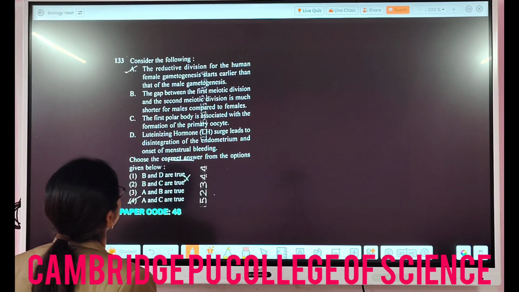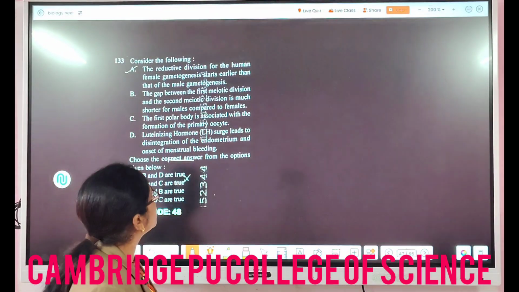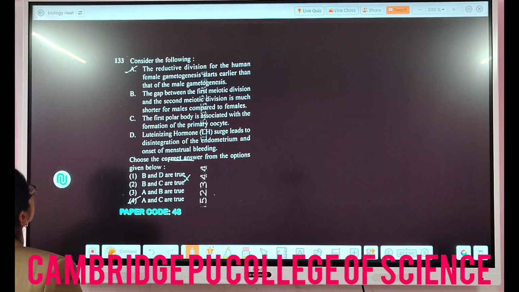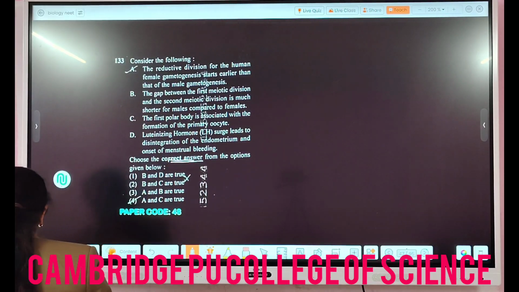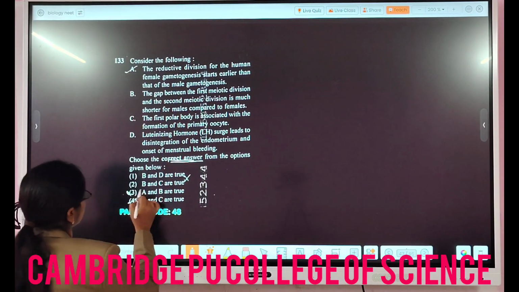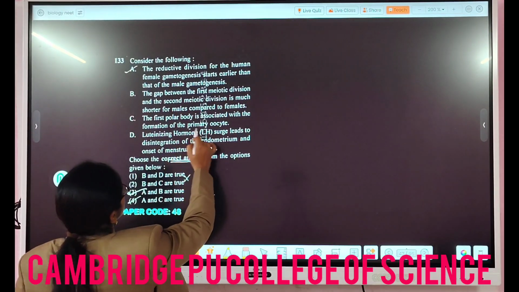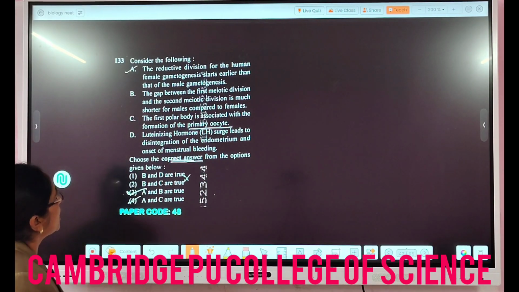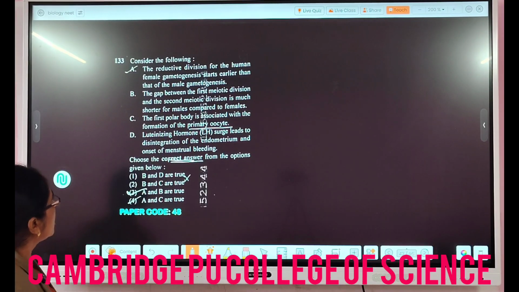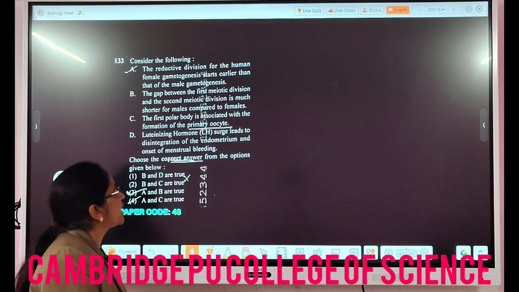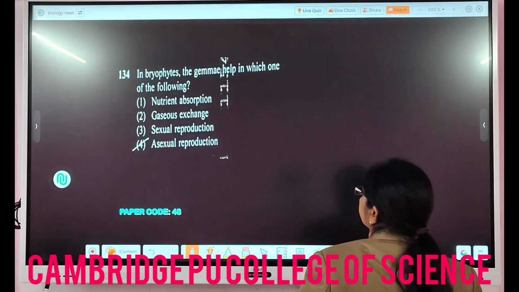First polar body is associated with the formation of the secondary oocyte, right? So in this case, they have asked for the correct answer. The answer is option number 3, A and B are true. But here, since it has to be secondary oocyte, and luteinizing hormone surge leads to disintegration of the endometrium and onset of menstrual bleeding. No, actually it helps in the proliferation of the endometrium.